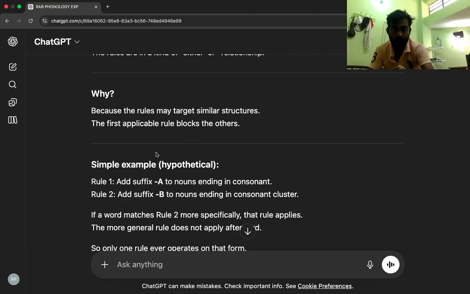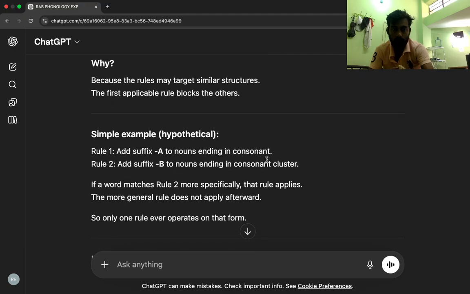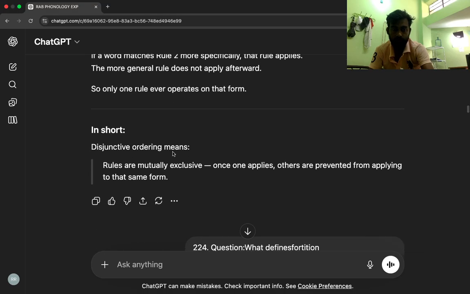Simple hypothetical example. Rule 1: add suffix a to nouns ending in a consonant. Rule 2: add suffix b to nouns ending in a consonant cluster. If a word matches rule 2 more specifically, that rule applies. The more general rule does not apply afterward, so only one rule ever operates on that form. In short, disjunctive ordering means rules are mutually exclusive. Once one applies, others are prevented from applying to that same form.